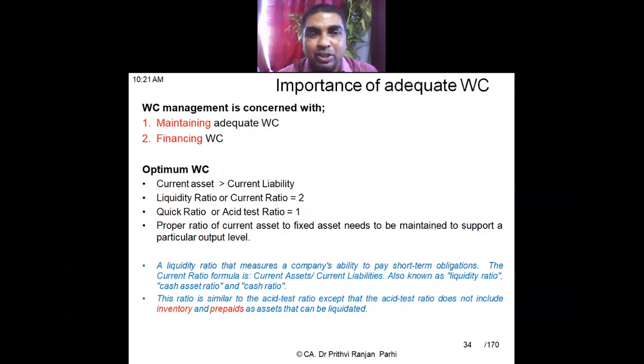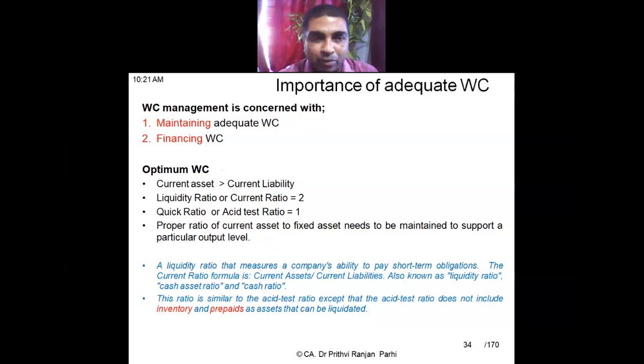Liquidity ratio. That means current asset by current liability should be... And there is one more ratio that is also tested, called the quick ratio or acid test ratio. If that is one, that is also an ideal sign. Okay. So the liquidity ratio or current ratio formula is current assets by current liabilities.